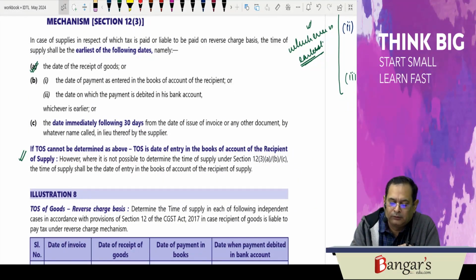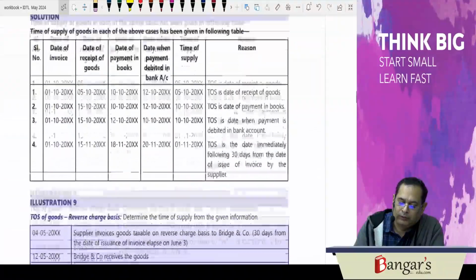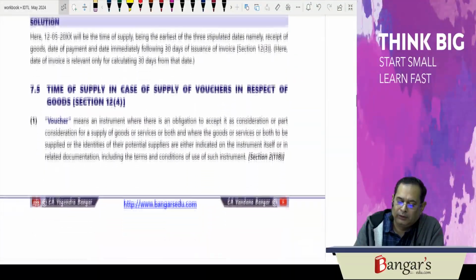However, where it is not possible to determine the time of supply under section 12(3)(a), (b), (c), then the time of supply shall be the date of entry in the books of accounts of the recipient of supply, the date of entry of the service or the goods in the books of accounts of the recipient of supply. This way you have to determine the time of supply in respect of goods which are covered under reverse charge mechanism. Practical questions we will be discussing, and we will discuss the remaining aspects also.